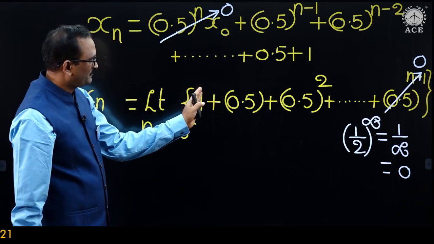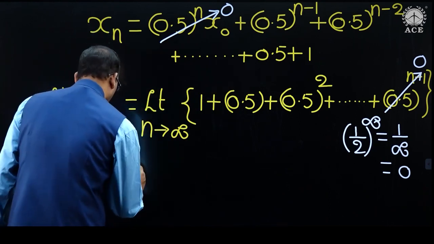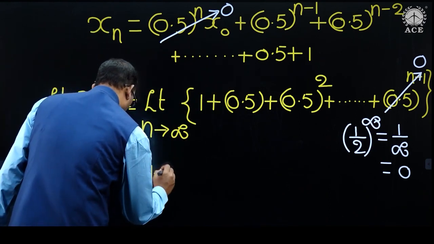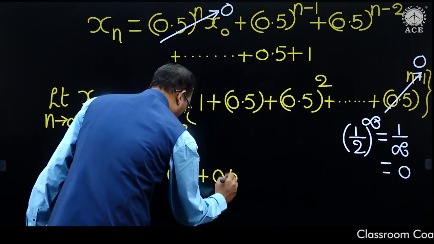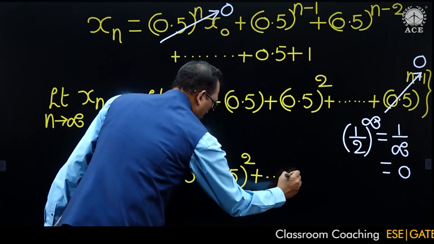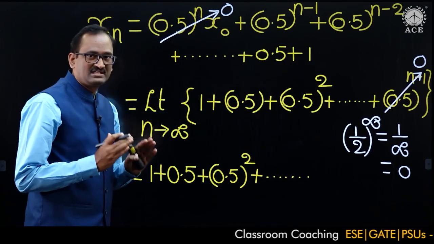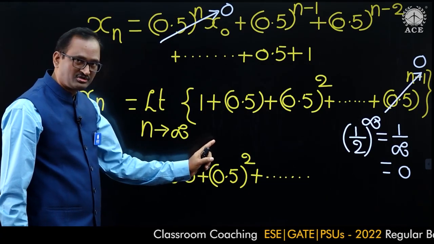Now, this is 1 plus 0.5 plus 0.5 whole square plus so on. This is a geometric series, in the form of 1 plus r plus r square plus so on.